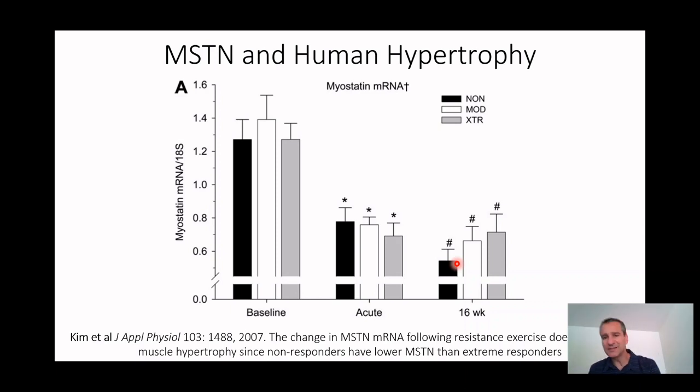So what this is suggesting is that yes, myostatin goes down with exercise, acutely and with chronic exercise, but it maybe isn't telling us exactly what's going to happen within the muscle fibers, because here, the non-responders, who aren't going to increase muscle mass, still have the same, if not a greater, decrease in myostatin than the ones who are going to increase their muscle mass extremely. And so what this is potentially saying is that the mRNA level of myostatin isn't going to predict what's going to happen.